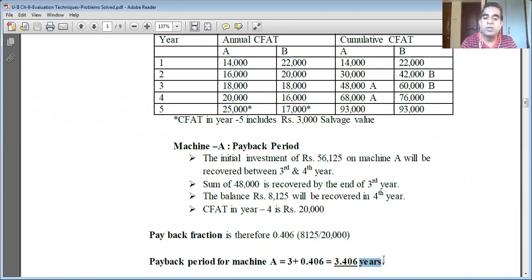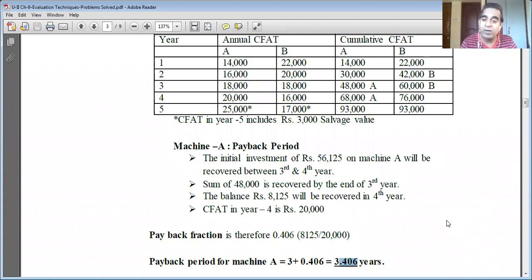Dear students, please understand that this fraction of 0.406 can also be calculated in months, to find 3 years and how many months exactly. But that would require another calculation of half a page to 1 page.